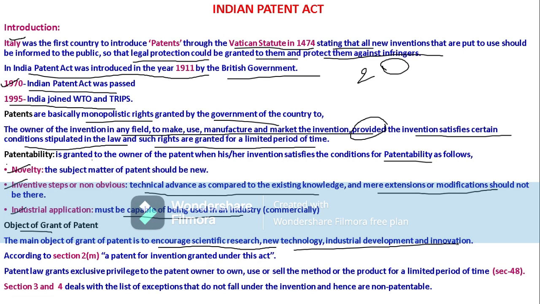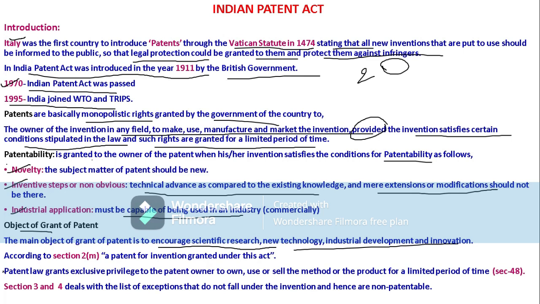All these lead to the public interest. All these will enhance the living of the public. So therefore they will grant the patents, and the main objective is to encourage all these things.